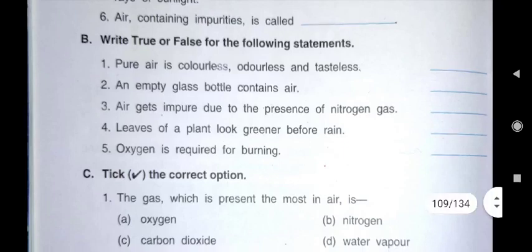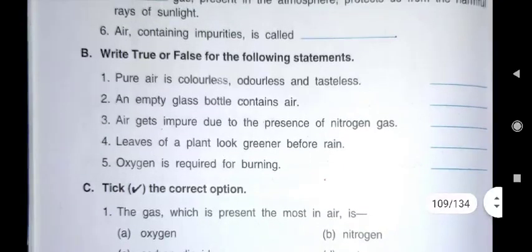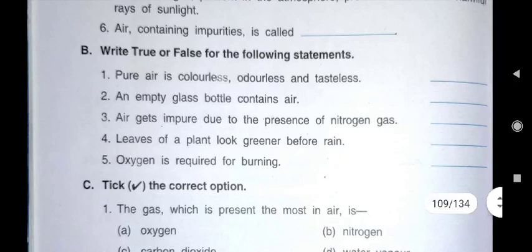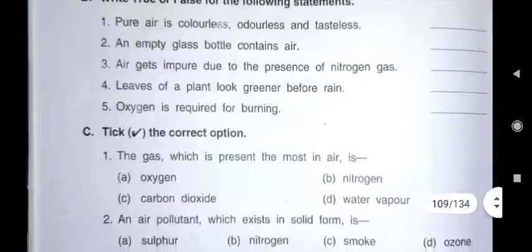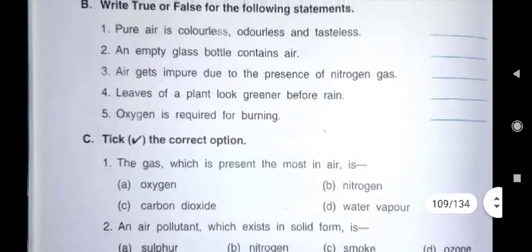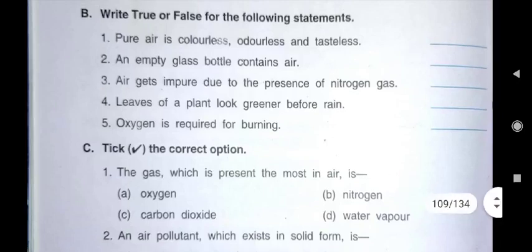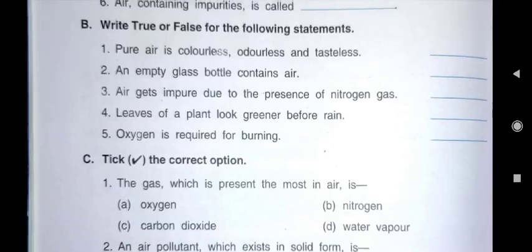It is true or false? Yes. The empty glass bottle contains air. It will be true. Third one is air gets impure due to the presence of nitrogen gas. No, it is wrong. Here you will write false.